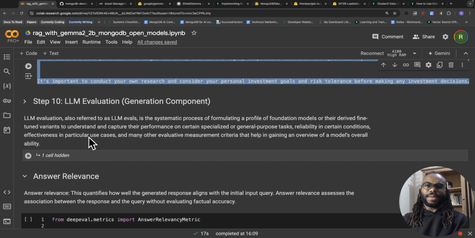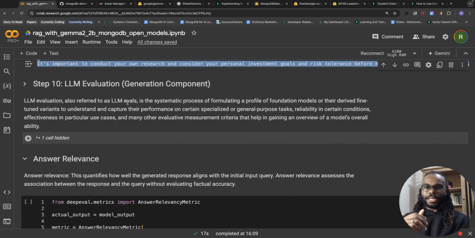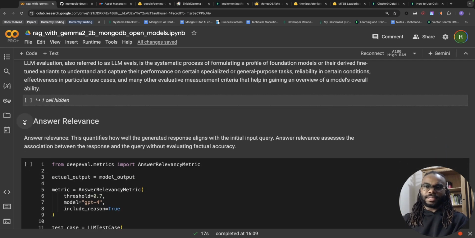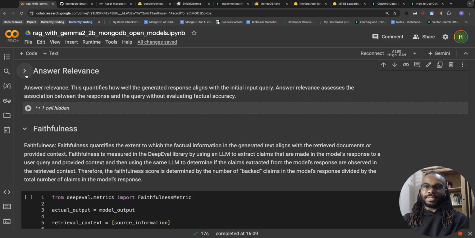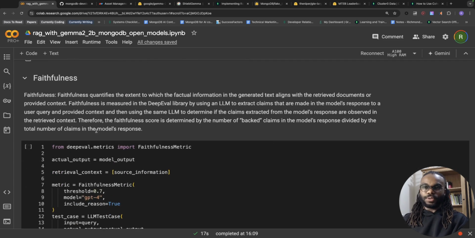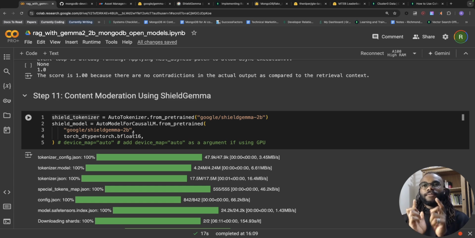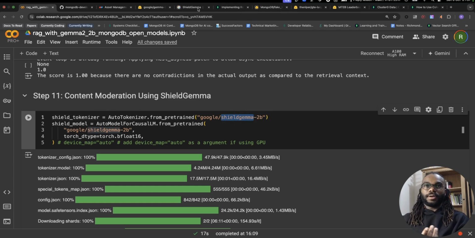So I'm going to skip this evaluation process, but I've explained the metrics I'm using for the LLM evaluation. I'm only going to evaluate the generation component of the LLM. So we evaluate the answer in terms of relevance to the context provided, and we also evaluate how truthful, or faithful, the answer is to the context provided. So I'm just going to skip those. You can read the DeepEval documentation. But now we're going to use the other variant of Gemma, which is ShieldGemma.